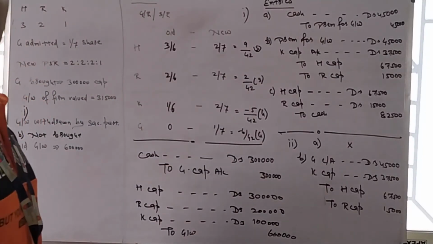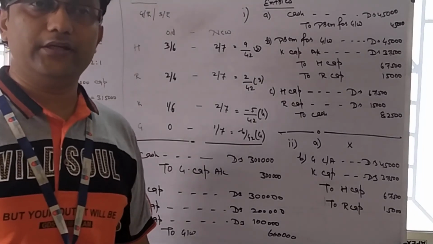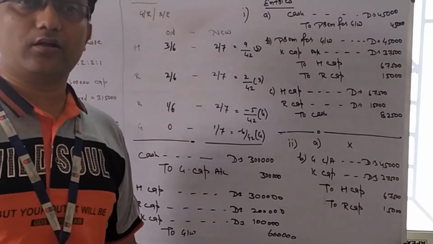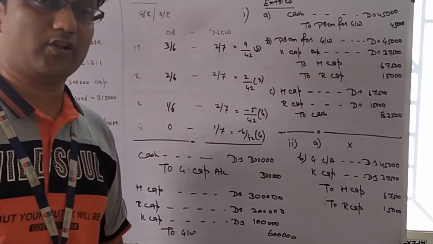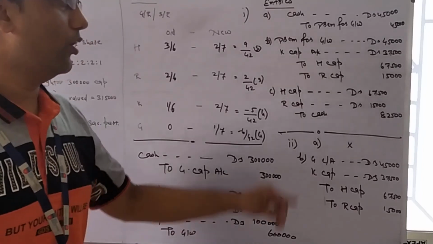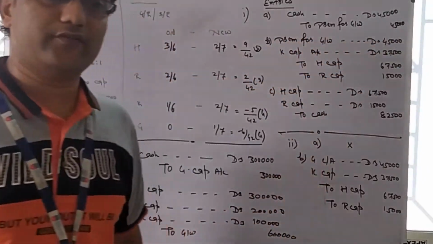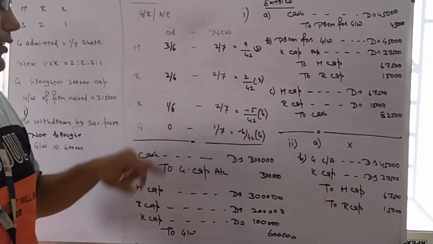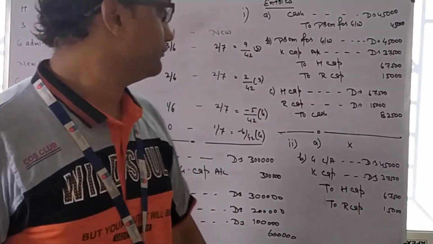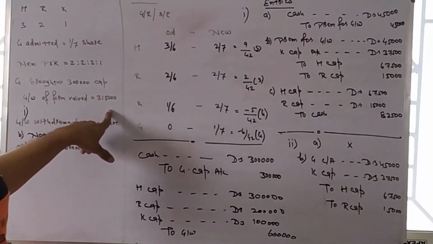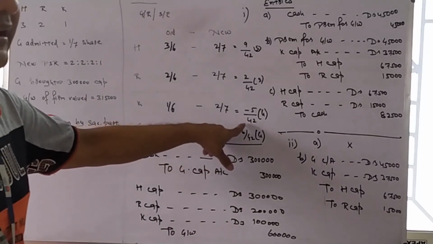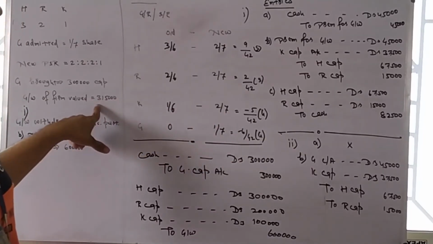Second entry: premium for goodwill account debit, gaining partner's capital account debit, to sacrificing partners. We have learned that entry in our first part. So premium for goodwill account debit 45,000. Mr. K is gaining, so K's capital account debit 5/42 of 3,15,000, that is 37,500.